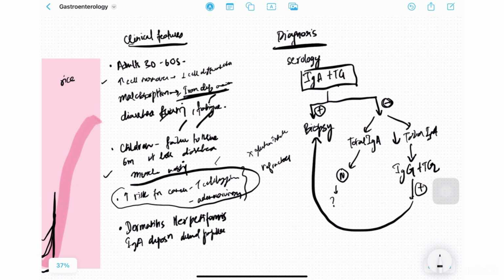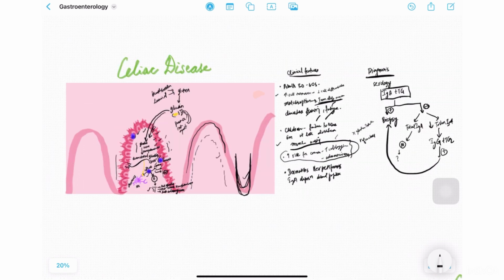That is about serology. So this is how you diagnose celiac disease based on the clinical features, serology and ultimately biopsy. And the treatment, most important, is to stop gluten in their diet. So take a gluten-free diet. So this was about celiac disease.